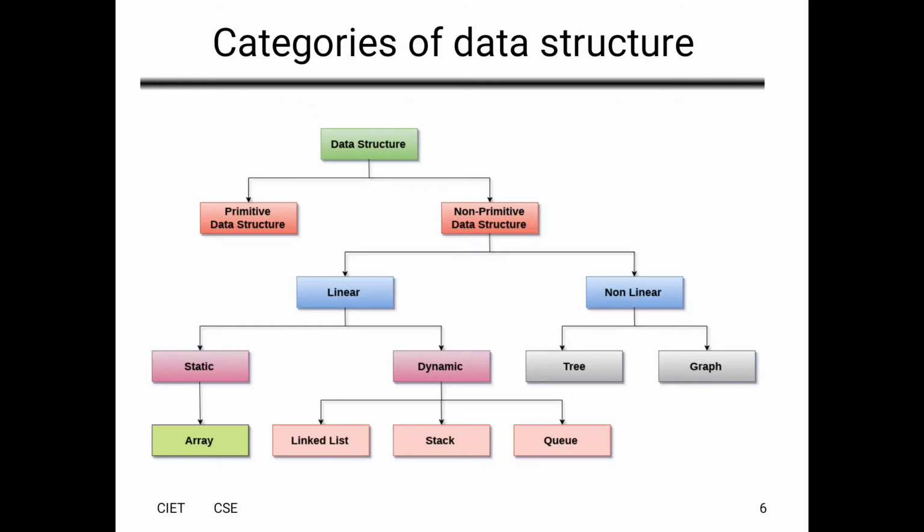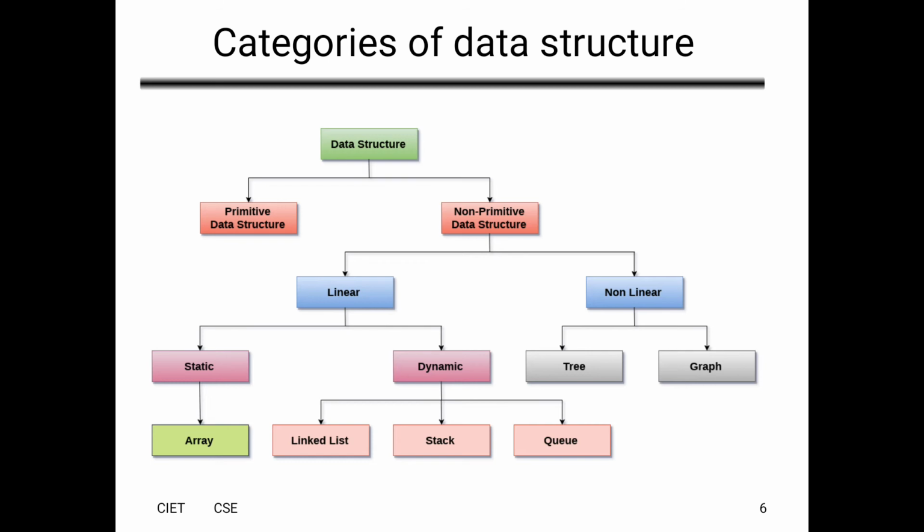So these are the categories of data structures. We have two types: primitive data structures and non-primitive data structures. In primitive data structures, there are no further types; it is a single primitive data structure. In non-primitive data structures, we have two types: linear and non-linear.